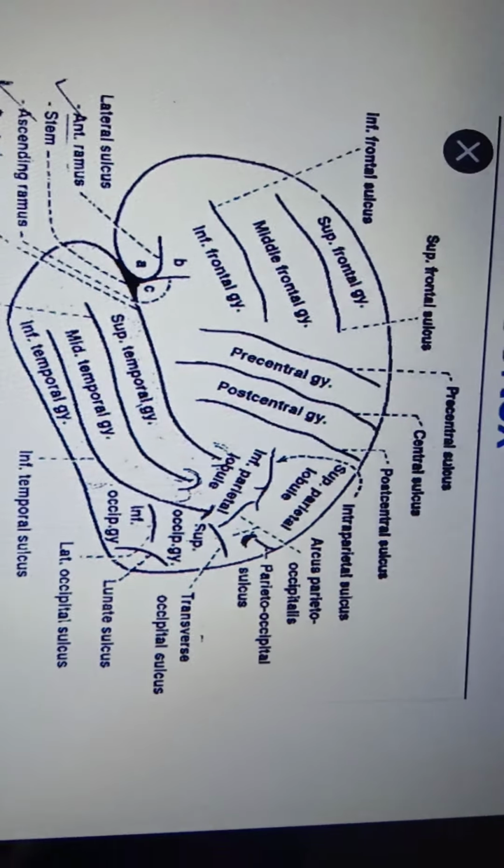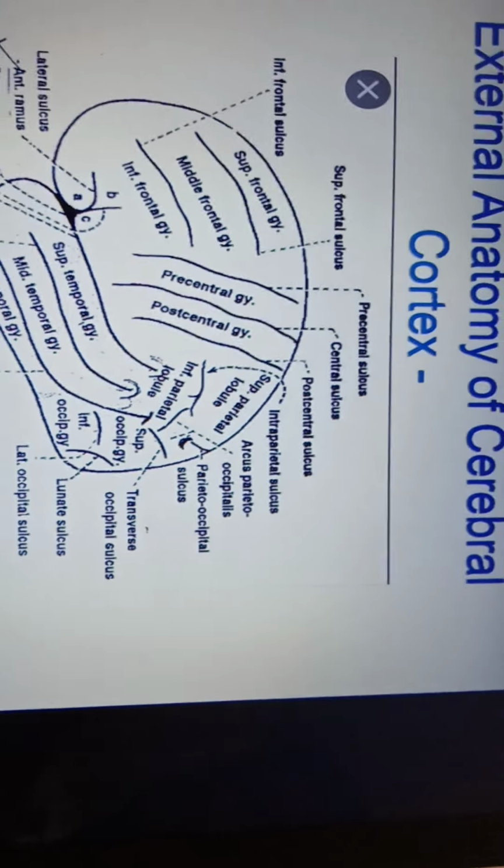So this is all about the outer layer of the cerebral cortex, which is called gyri. Below the gyri, below the gray matter, white matter is present. Now we will study white matter in detail.